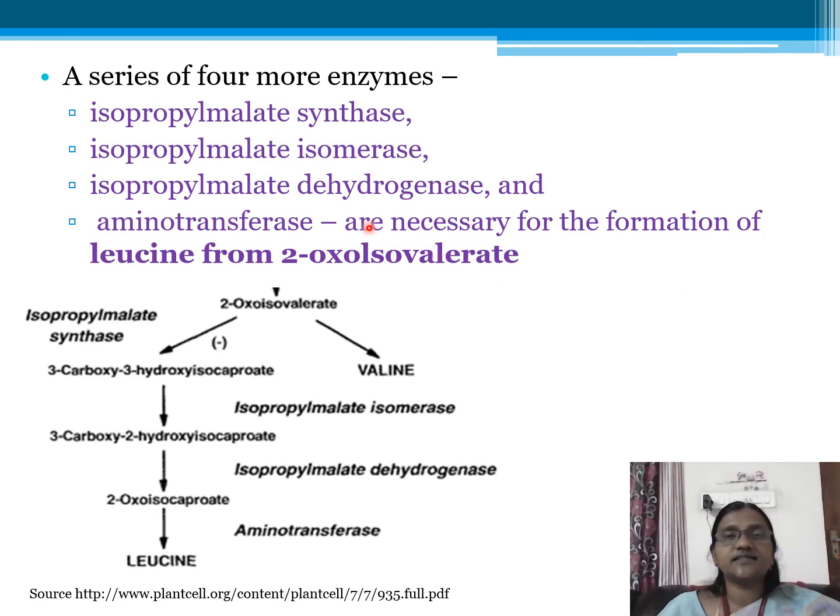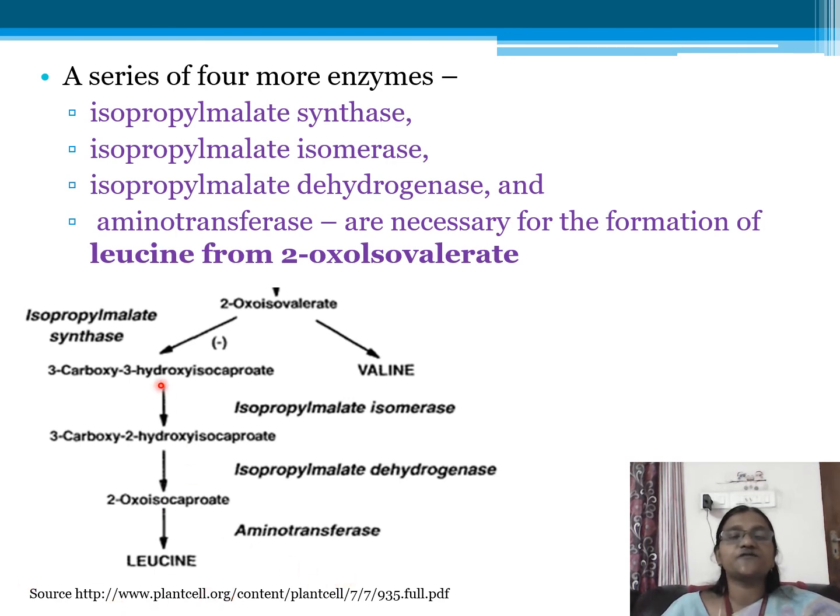Now let us see the series of reactions that give rise to leucine. From 2-oxo isovalerate, we have isopropyl malate synthase which is acting, and then isopropyl malate isomerase followed by dehydrogenase and then aminotransferase. So we have these enzymes which finally result in leucine.